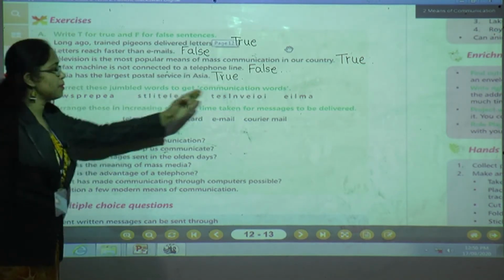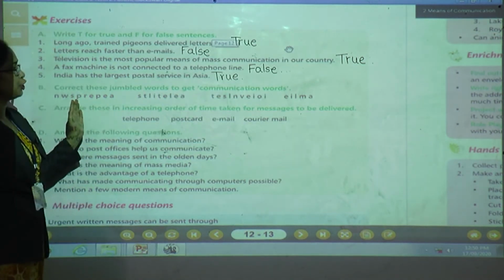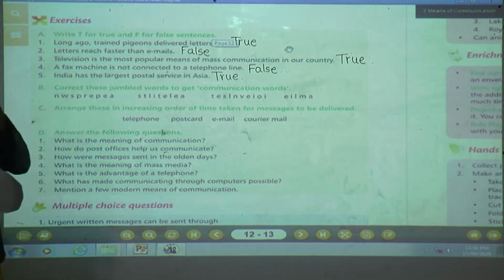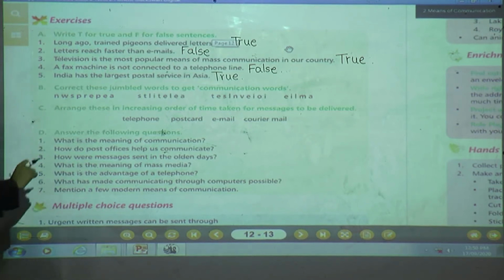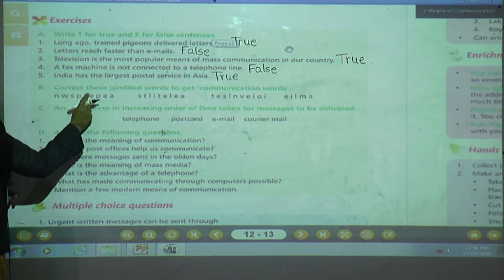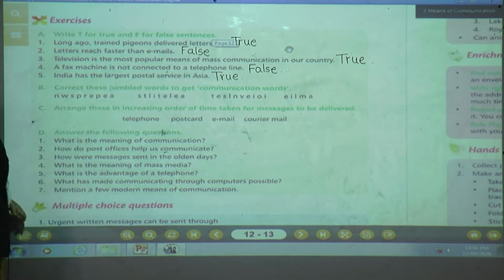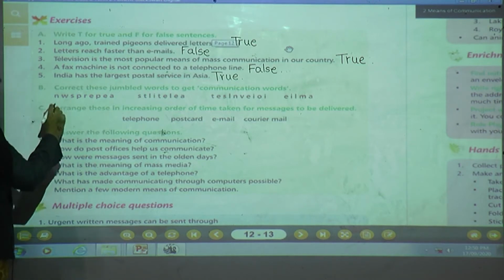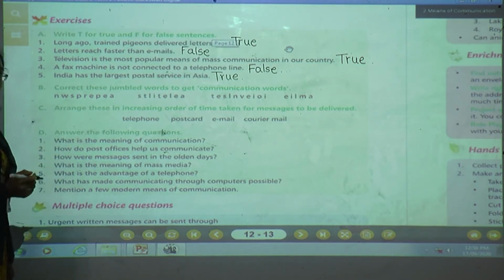These are the jumbled words and we are going to make words to get communication words. Already we have learned different types of communication. Now tell me which communication word we can make from this: N, W, S, P, R, E, P, E, A. Give me the answer. What will be the correct answer? Yes. The answer is newspaper. What is the spelling of newspaper?